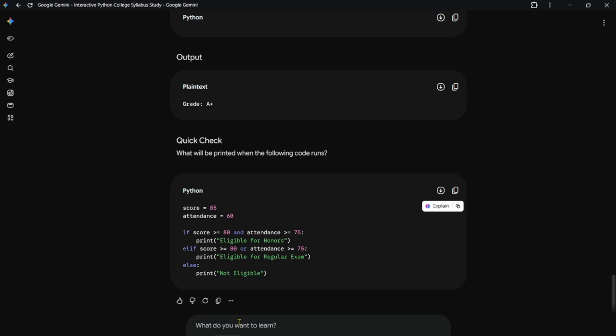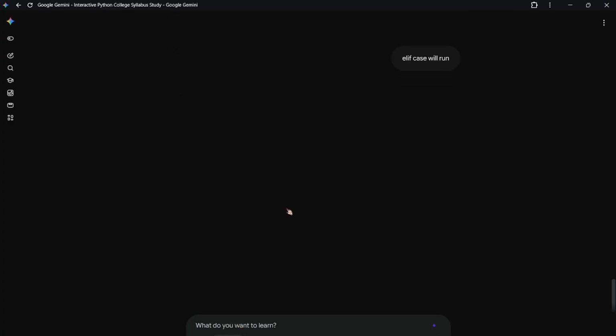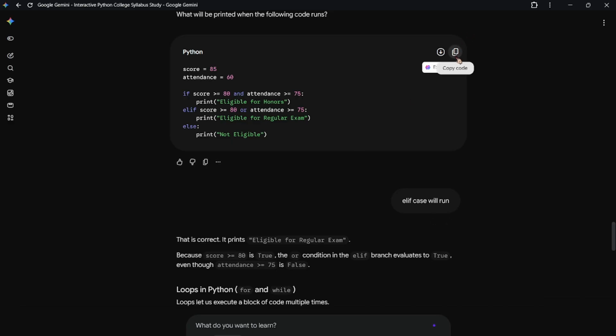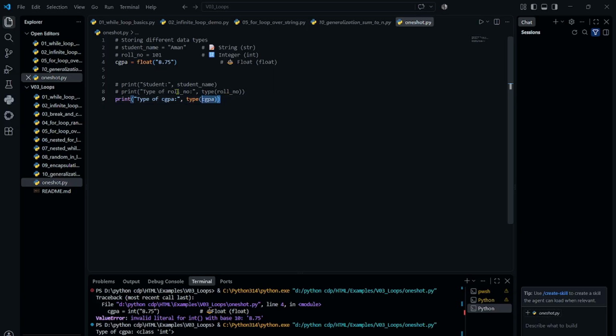We need both to be true, but here it's greater than 80, yes, it is true, but attendance is false. For the or, one is true, so it is true. Just remember the truth table. Okay, you will learn it in EC or something. See here, I guess elif will run.